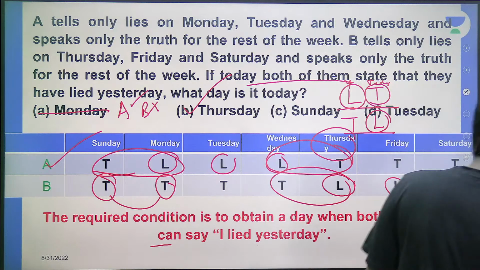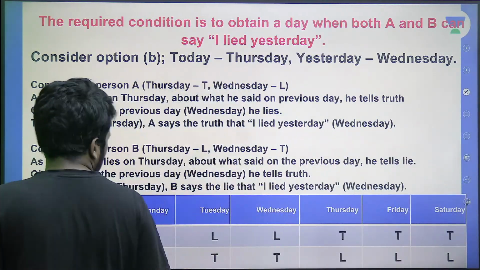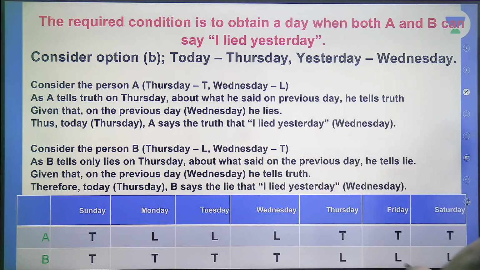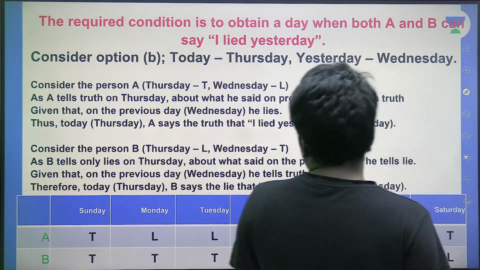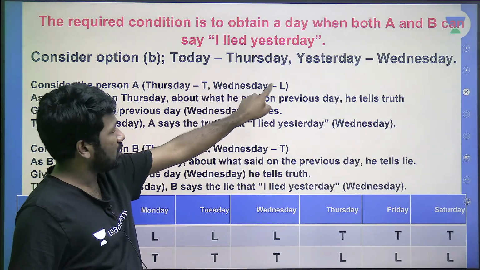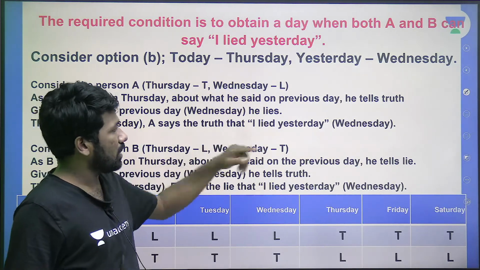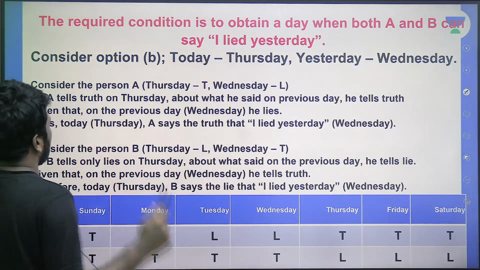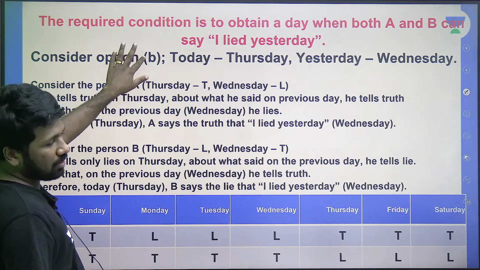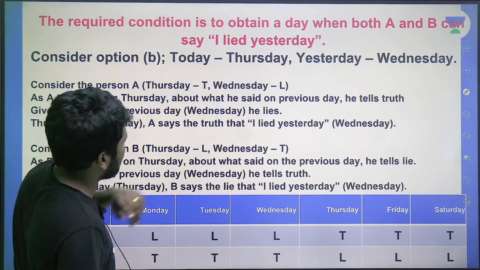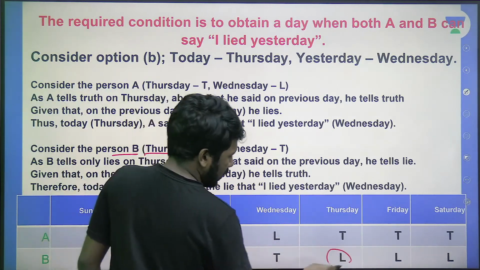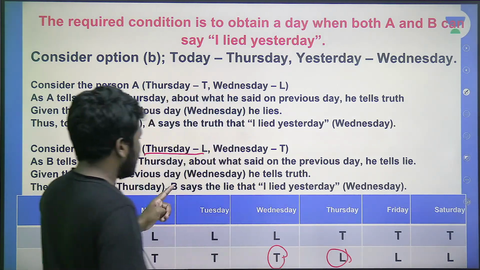Look at this explanation also. This is the explanation I have given in the book I have written, CSIR NET General Aptitude and New Outlook. For your further understanding, I am showing it here. Person A: Thursday truth speaker, Wednesday liar. In that case, him saying I lied yesterday is valid. He can say so. But B, I am explaining about option B. Thursday, Wednesday. Now person B: Thursday liar, Wednesday truth speaker. Can he say I lied yesterday?